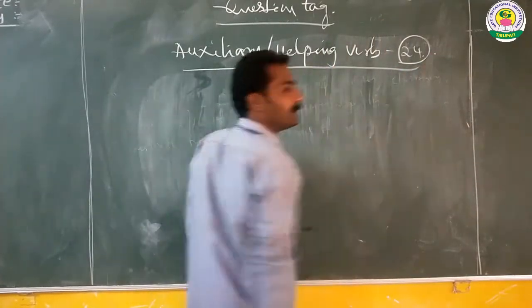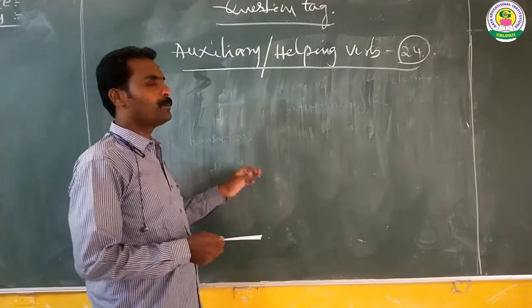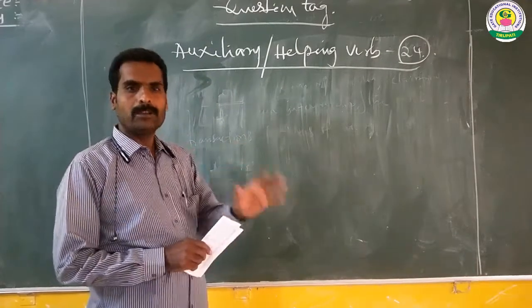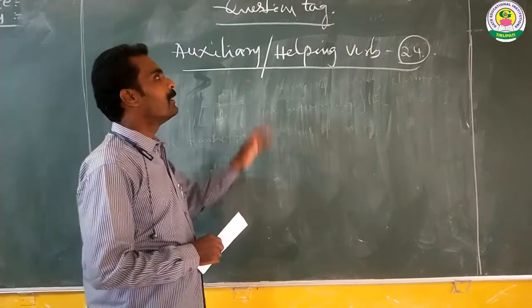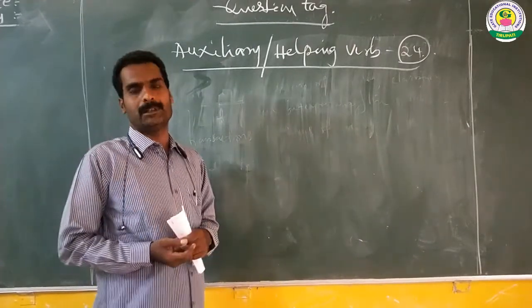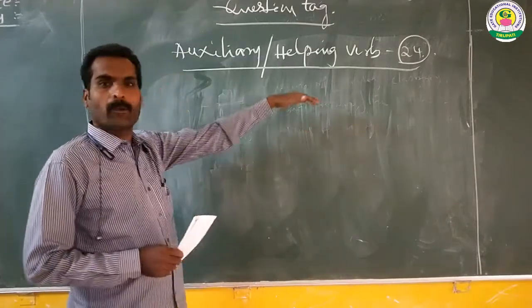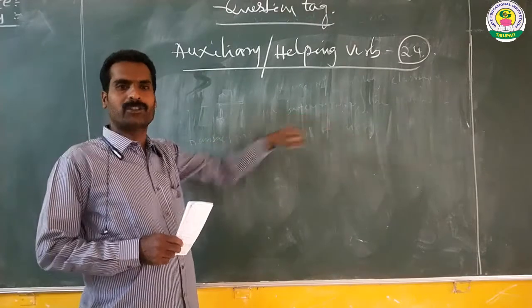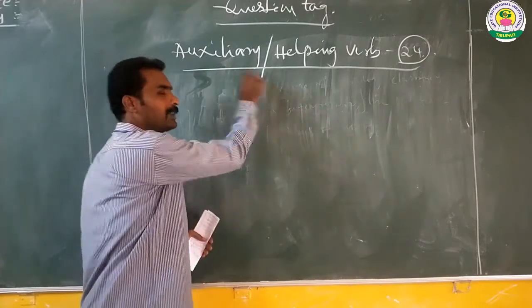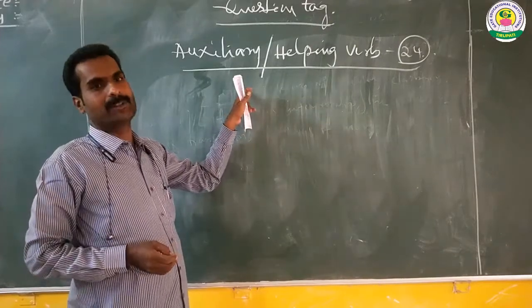Because if a statement is given and you want to put a tag question, we need to identify the helping verb or auxiliary verb in the statement. With the help of the auxiliary verb, we can frame a question tag. That's why it is important to learn about helping verbs or auxiliary verbs.